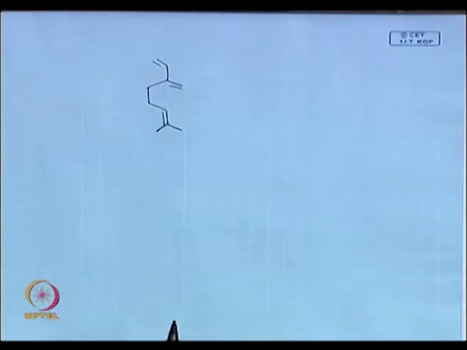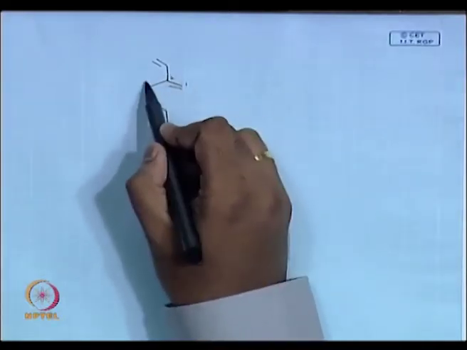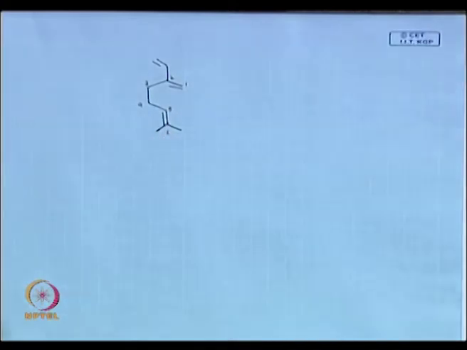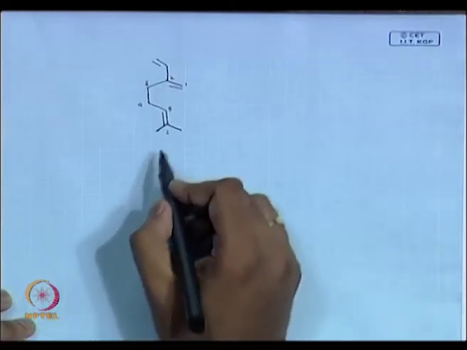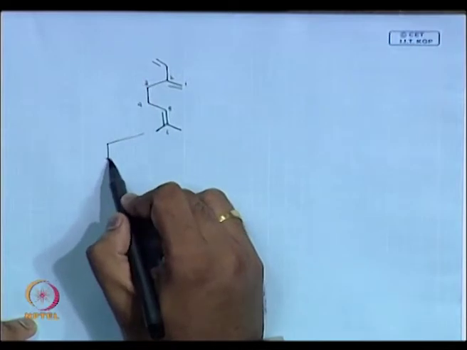Okay, I have a system like this. Now, I am trying to photolyze. So, just for numbering's sake, 1, 3, 4, 5, 6, if I put this, okay. Once I photolyze, there are two ways I can think about, right.